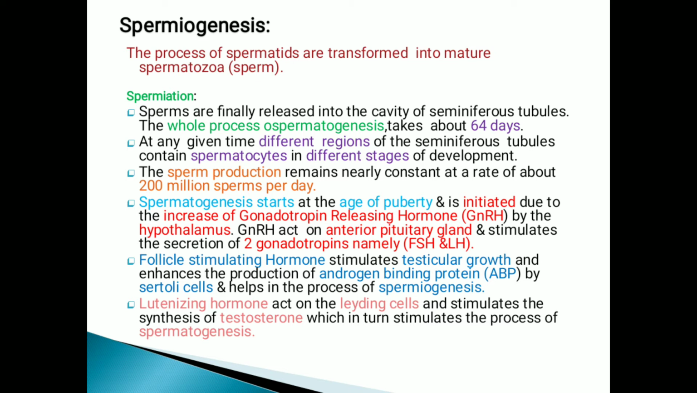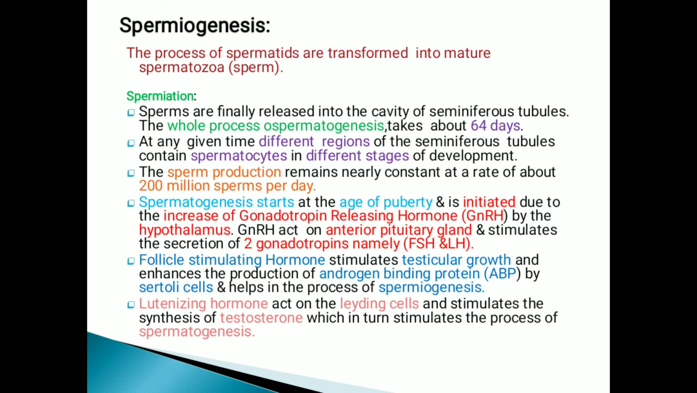Spermiation: sperms are finally released into the lumen of the seminiferous tubules. The whole process of spermatogenesis takes about 64 days. At any given time, different regions of the seminiferous tubule contain spermatocytes in different stages of development. Sperm production remains nearly constant, at the rate of nearly 200 million sperms per day.